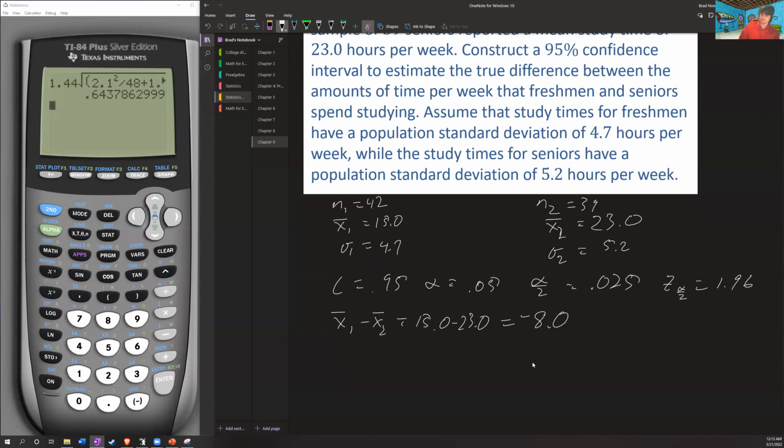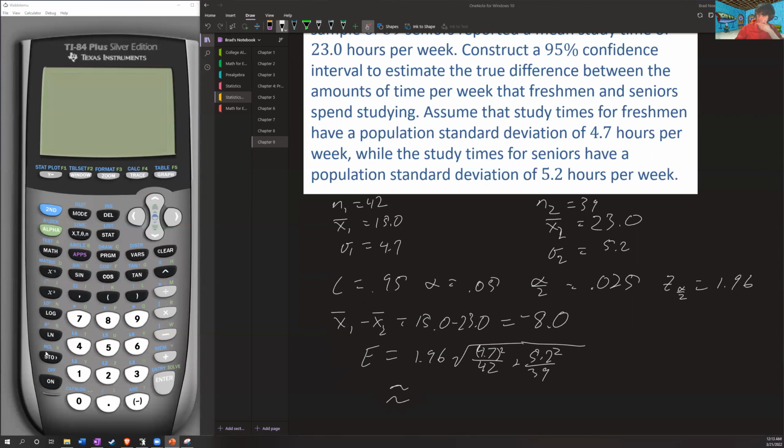Now, my error is going to be z sub alpha over 2, 1.96, times the square root of 4.7 squared over 42 plus 5.2 squared over 39. Okay.